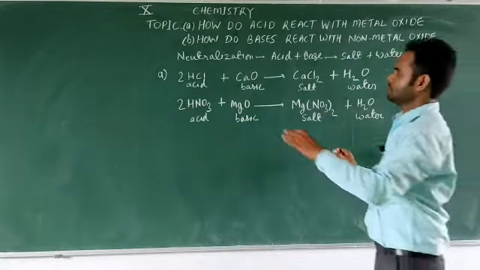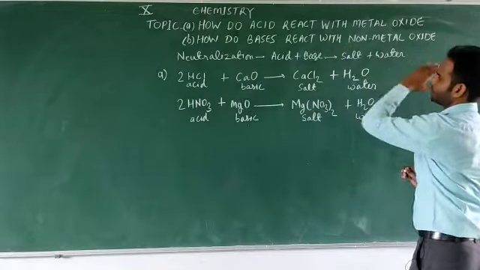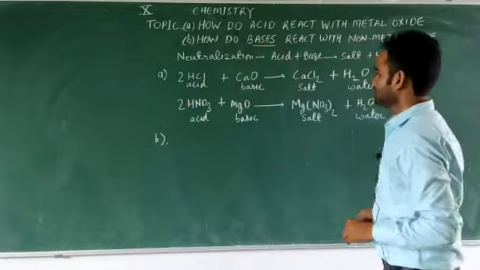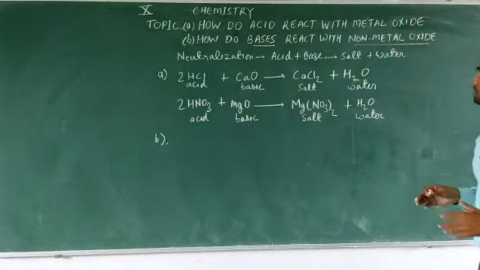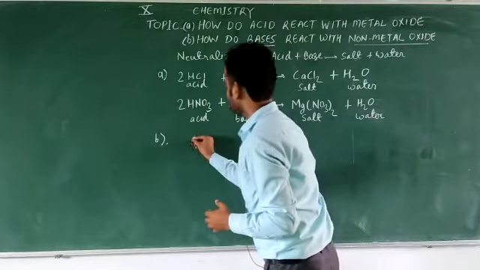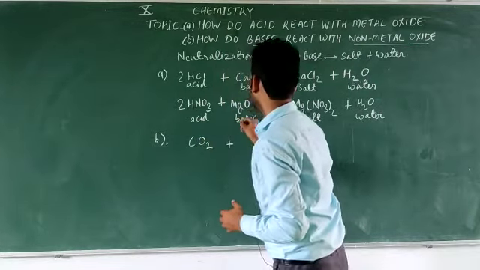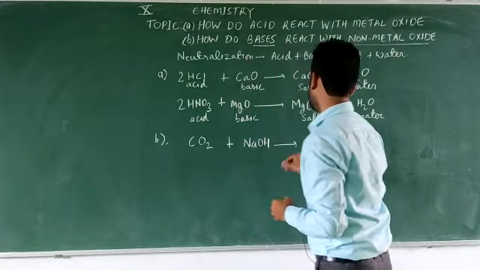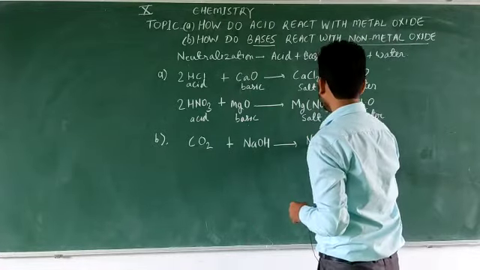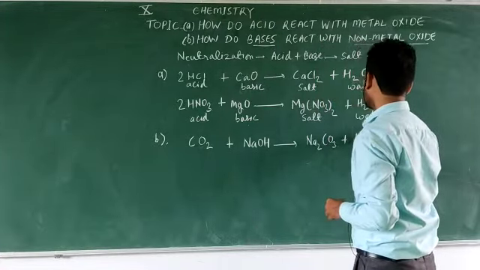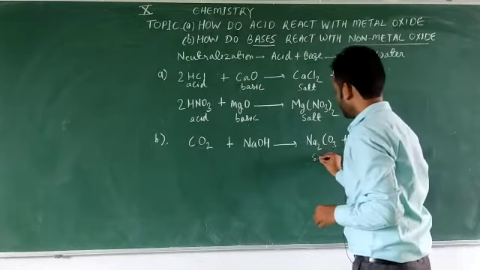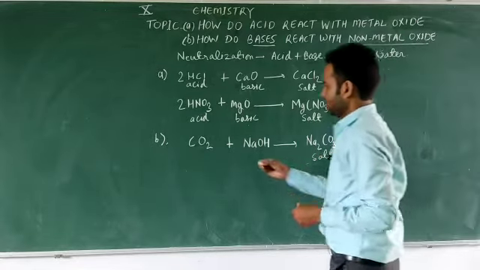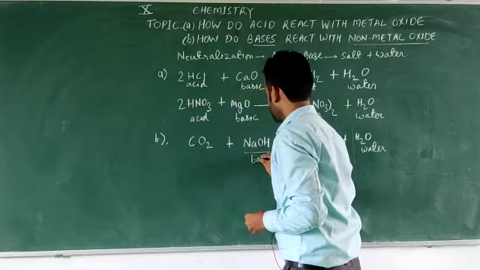Okay, now come to the second topic, that is how do bases react with non-metallic oxides. In place of the non-metallic oxide we can take a compound like carbon dioxide, and in place of the base we can take NaOH, that is sodium hydroxide. So the product will be Na2CO3, sodium carbonate, plus water. So what is this? Sodium carbonate is a salt, okay, and this is a base.